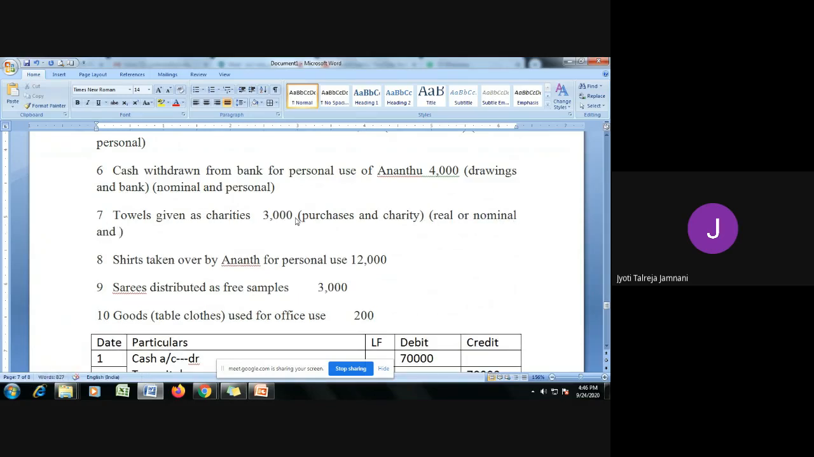So we'll treat it as real or nominal, whatever you consider. And charity is an expense, so nominal account. Okay, so what is happening? Debit the expenses and losses, credit the, one second, no?